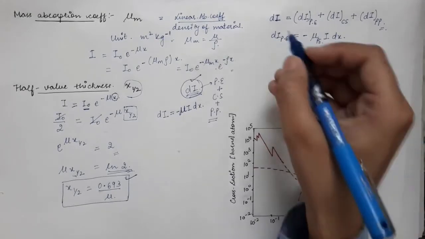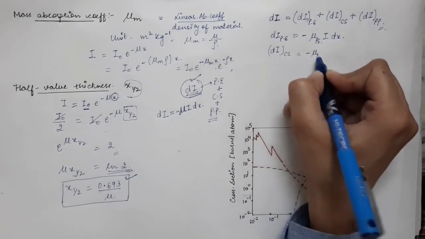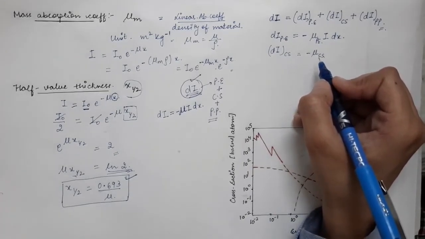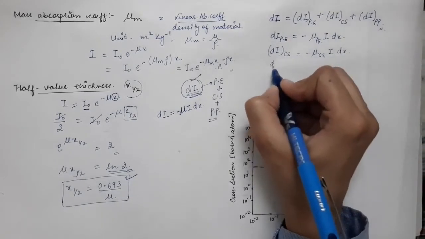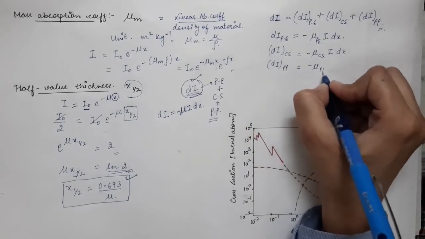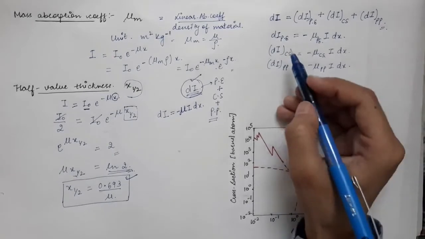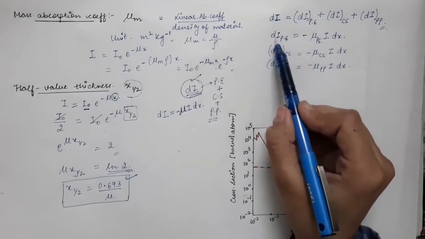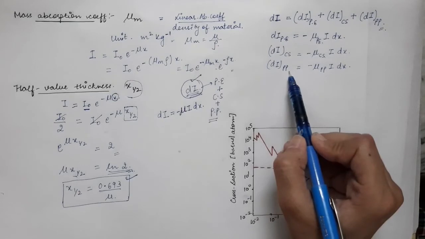And in a similar manner we can write the decrease in intensity due to Compton scattering as minus mu_CS, which represents the partial absorption coefficient corresponding to Compton scattering, times I dx as it is. Similarly, the decrease in intensity due to pair production is written as minus mu_PP, corresponding to pair production, I dx. And as we have written, dI is equal to dI_PE due to the photoelectric effect, plus the decrease in intensity due to Compton scattering, plus the decrease in intensity due to pair production.